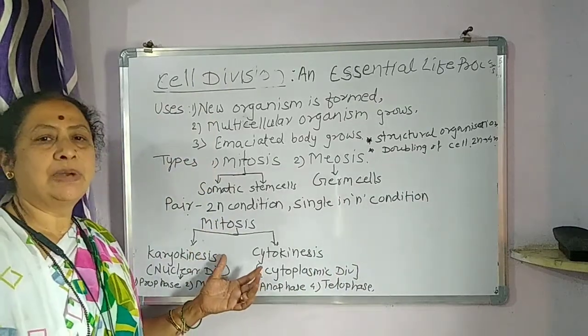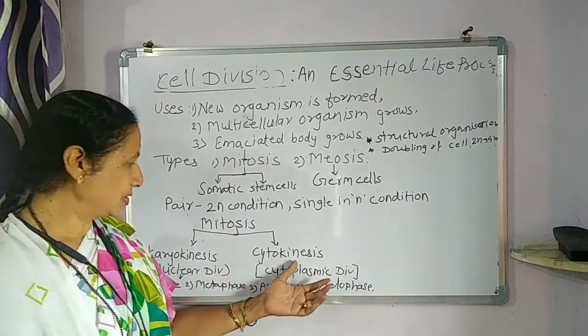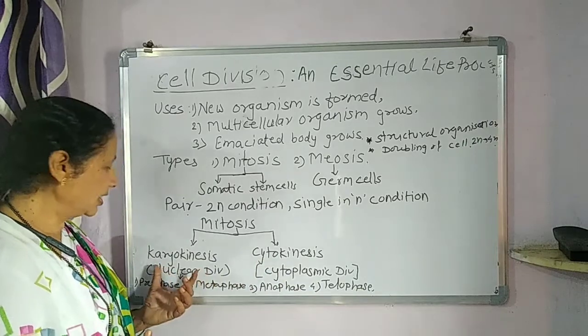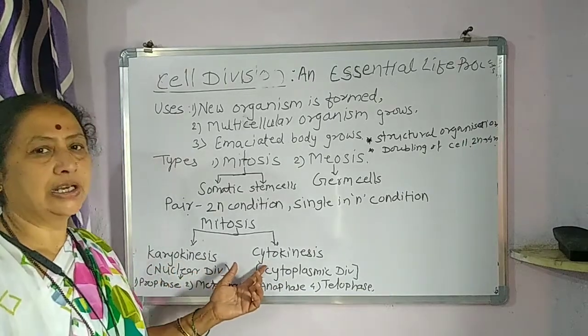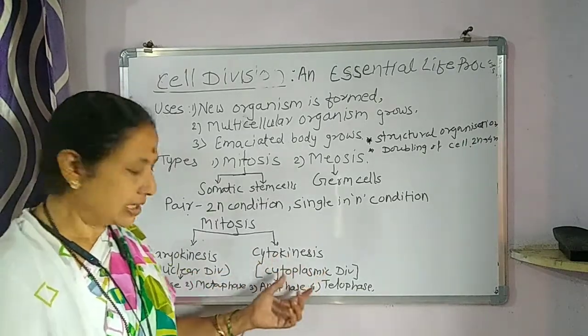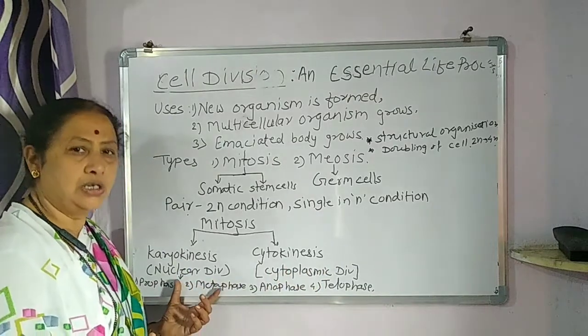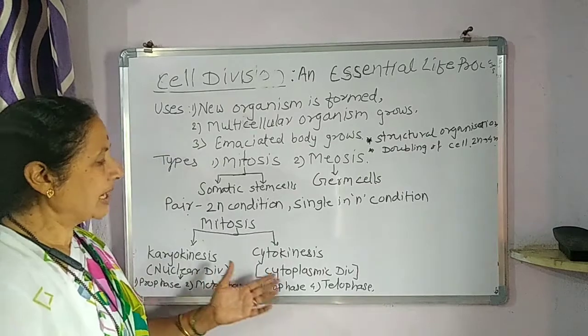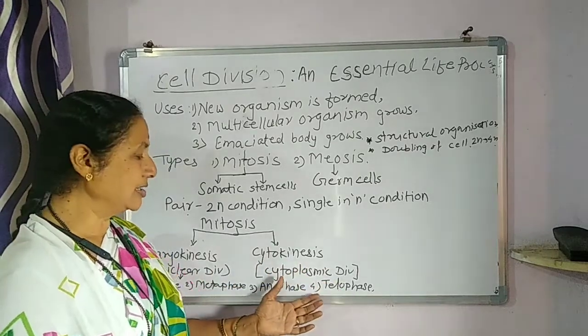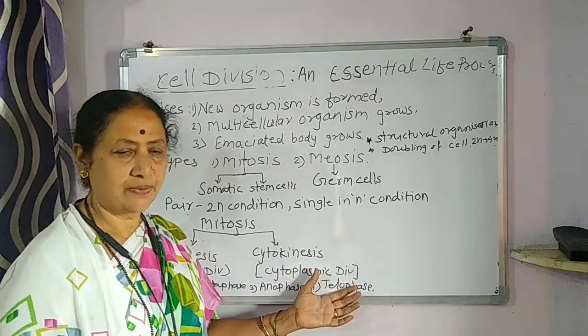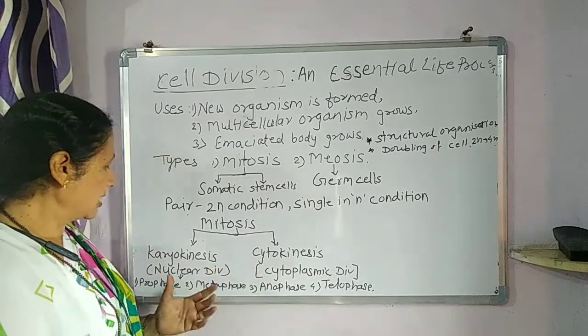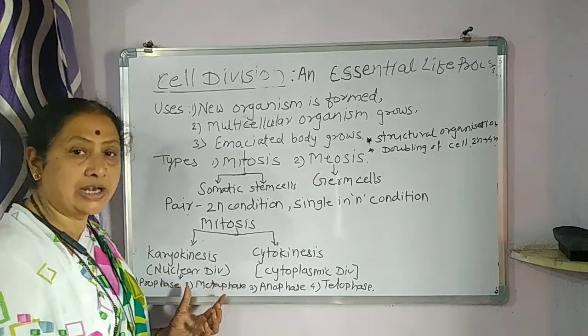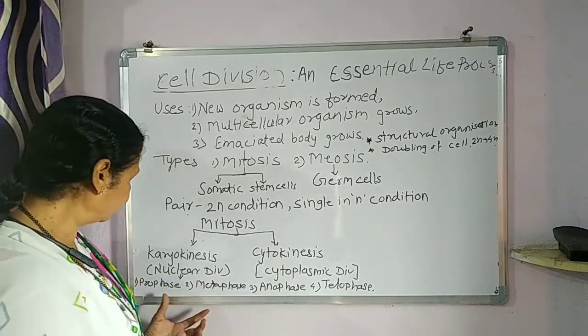Somatic development is carried out in two steps. One is karyokinesis, and the other is cytokinesis. Karyokinesis is the nuclear division; karyos means nucleus. Cytokinesis is the cytoplasmic division. Again, karyokinesis is divided into 4 steps.